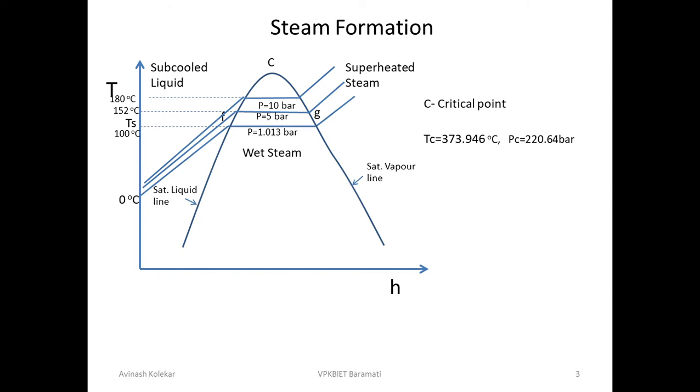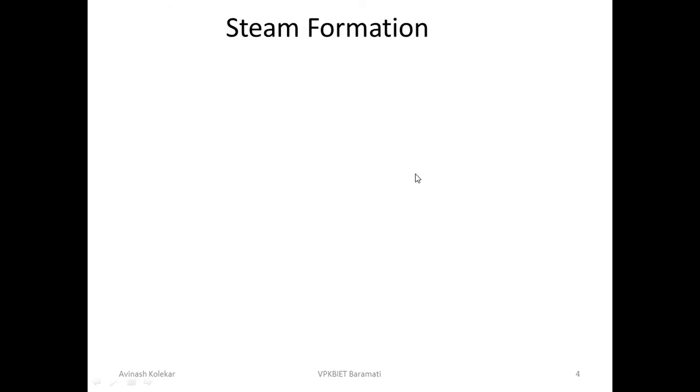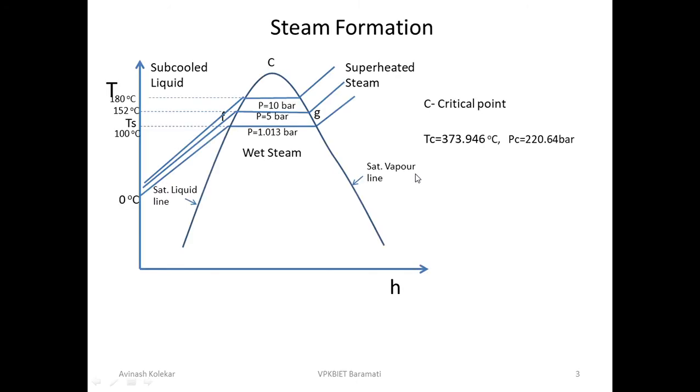So to find the condition of H2O, on this side it is subcooled liquid, inside the dome it is wet steam, and on this side it is superheated steam. So this is the steam formation. Is there any doubt regarding this?